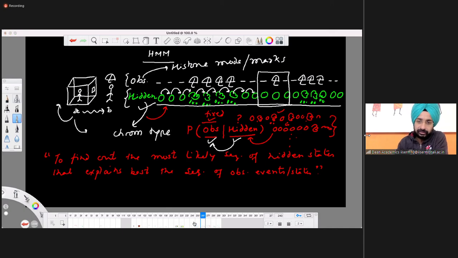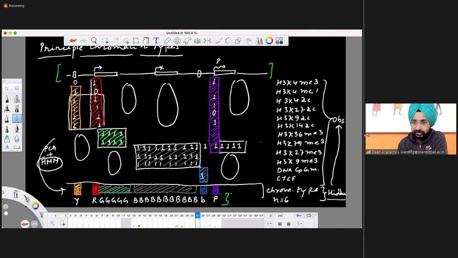So that's what I showed over here. This is your hidden thing, this is your observed sequence, right? If we use HMM, we can get this. And this model that we discussed, when we apply it to chromatin, is known as ChromHMM.